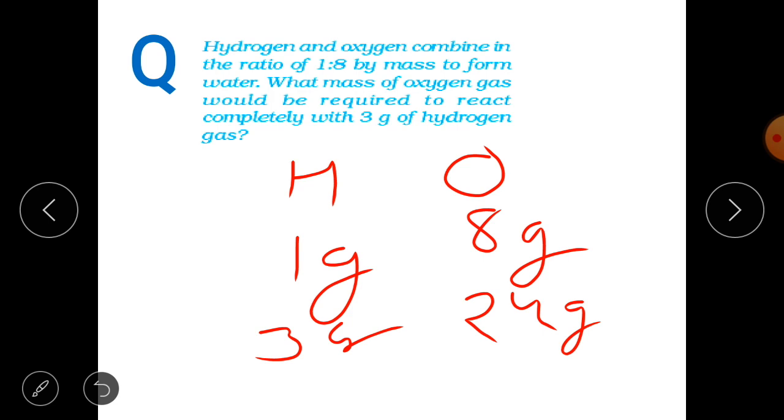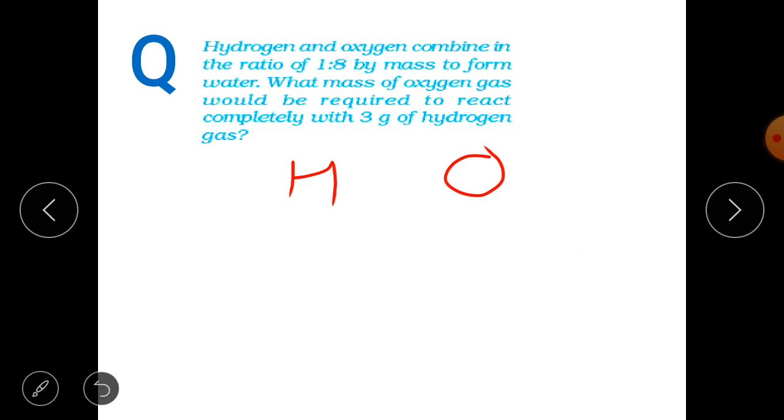Okay students, now we have ended this topic and I will ask you a few questions related to this so that you can evaluate yourself. First of all, if you are able to understand and define what the law of conservation of mass and the law of constant proportion are, then that's a good deal. You are able to understand the entire topic, and the purpose of this video is achieved.